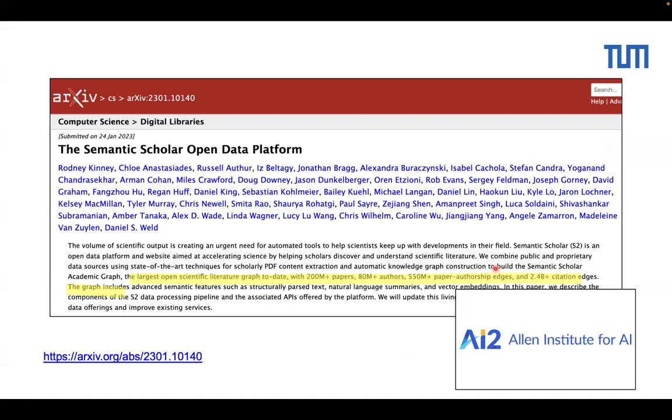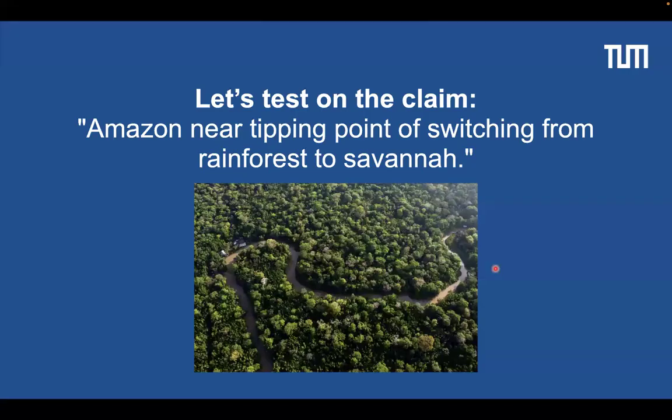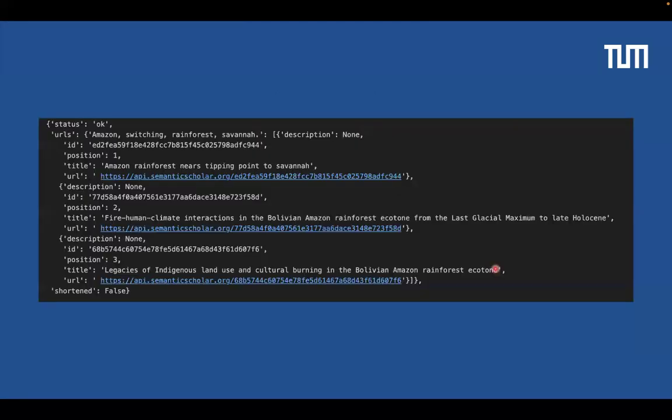They have an application called Semantic Scholar. Basically, it's like Google Scholar but open source. You can ask anything there, and it will provide you the most related scientific literature. So I believe it will be an add-on to the Claminator models. I tested it with the claim that the Amazon is near a tipping point of switching from rainforest to savanna. When we put the claim into the Semantic Scholar API, it retrieves some very related information.